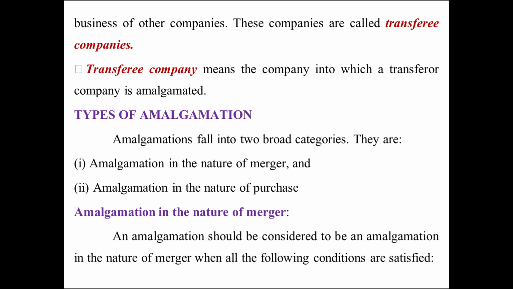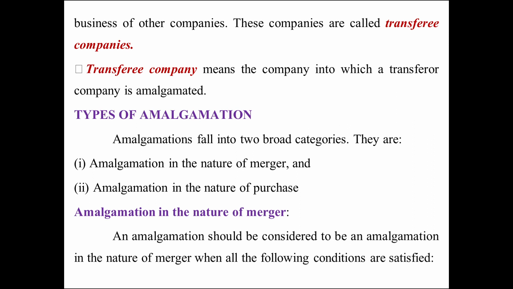Next one, we are going to discuss types of amalgamation. Amalgamations fall into two broad categories. They are amalgamation in the nature of merger and, next, amalgamation in the nature of purchase. Amalgamation in the nature of merger.